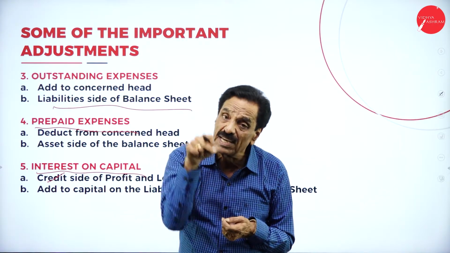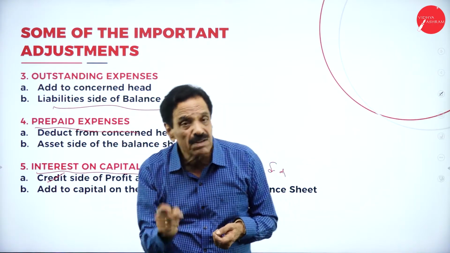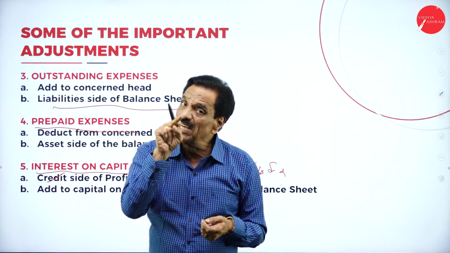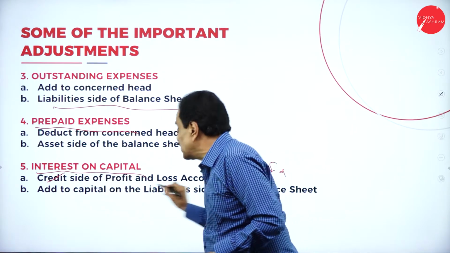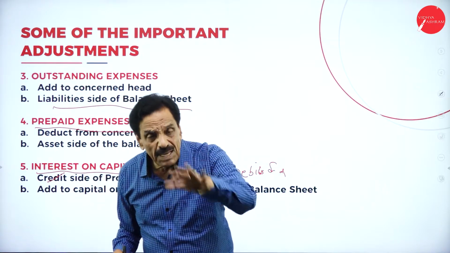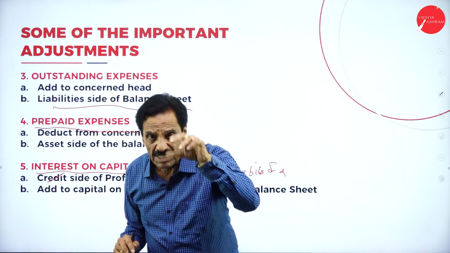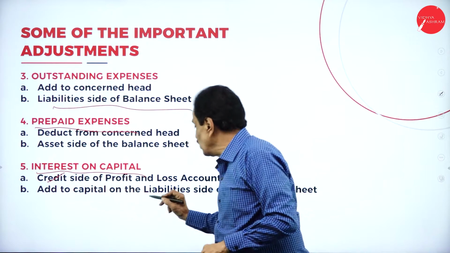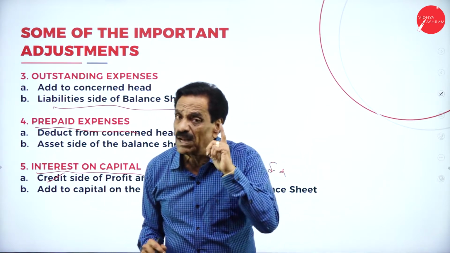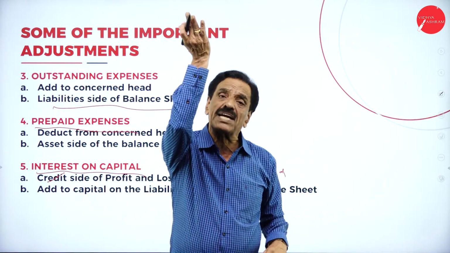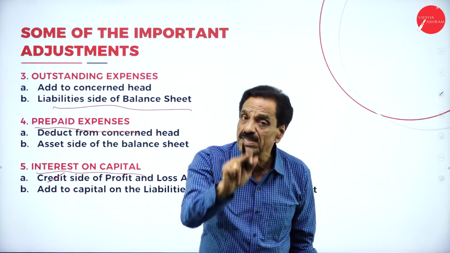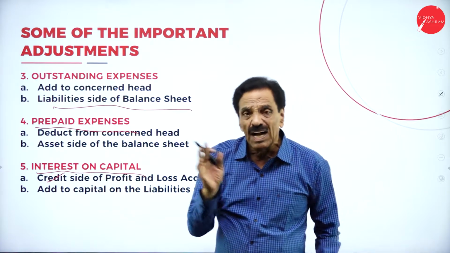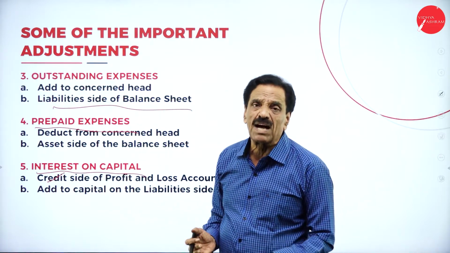For him, it is a gain. I will repeat. For a firm, it is a loss. For an individual, it's a gain. Interest on capital is a loss. It should come on the debit side of the profit and loss account. Then it should be added to capital on the liability side of the balance sheet. It's a personal income. For a firm, it's a loss.